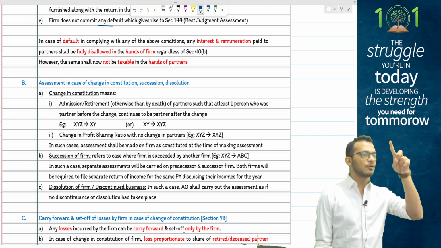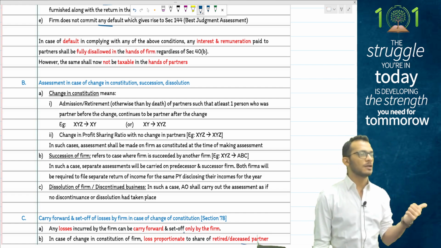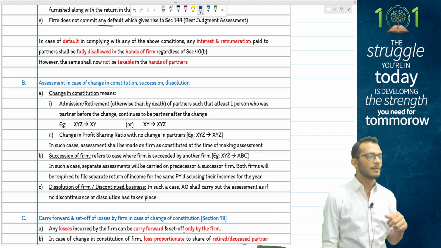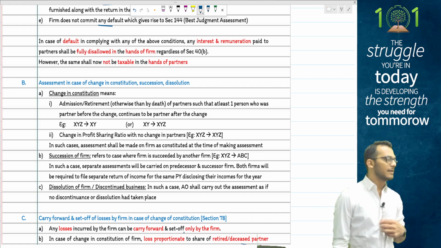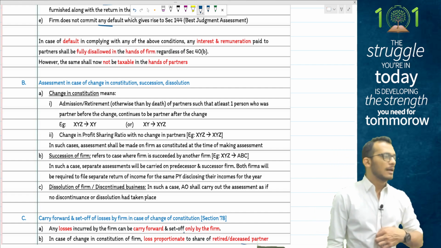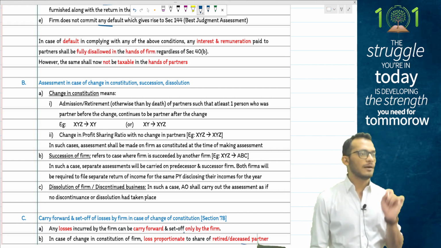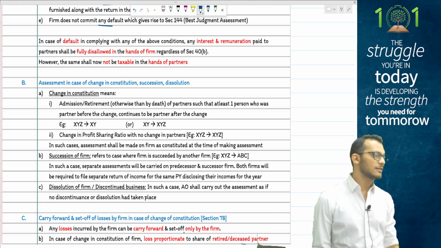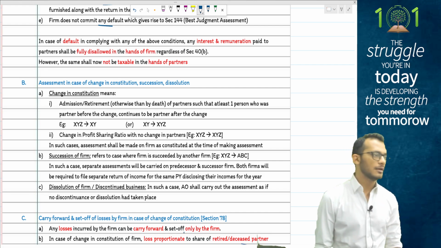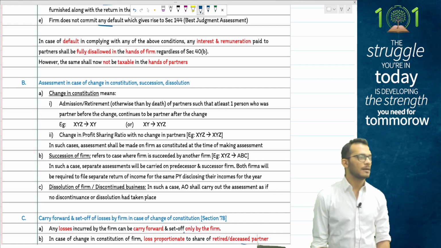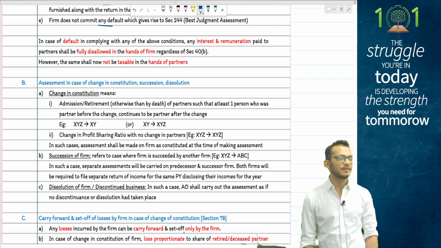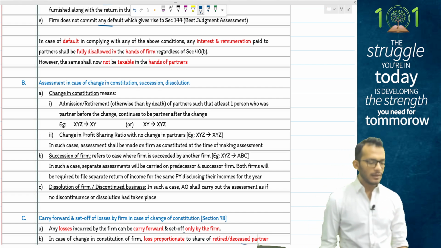Here is where your general rule of basics of income tax will apply, people, because the business or profession is being discontinued. The previous year and assessment year will become the same. The assessing officer will only let you dissolve after the assessment process is completed. So here they are saying, I will do assessment as if the entity was never dissolved.